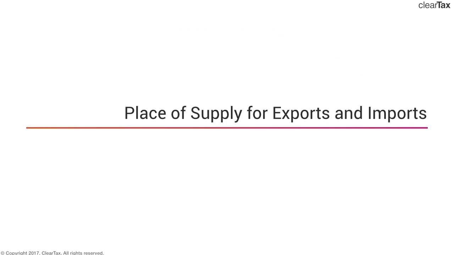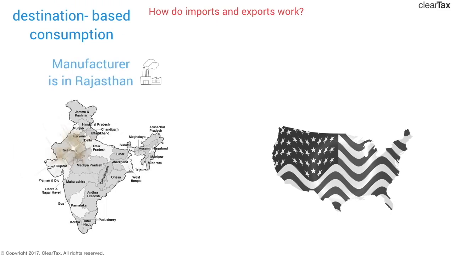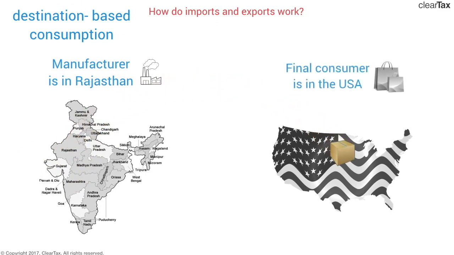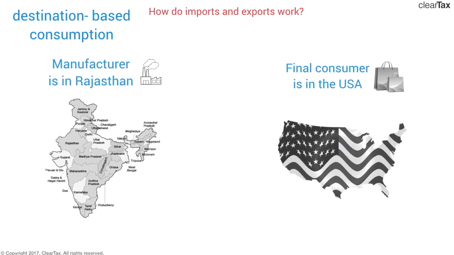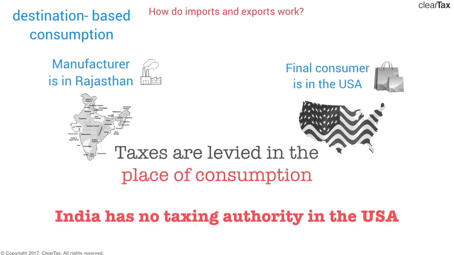Once you get the logic, it is very easy to remember where the place of supply would be. So let's check the concept out with an example. Our manufacturer is in India. He produces goods and exports it to the USA. The final consumer is in USA. The place of consumption is the USA. Now we know that taxes are levied in the place of consumption, and India definitely has no taxing authority in the USA. It's a separate territory after all.